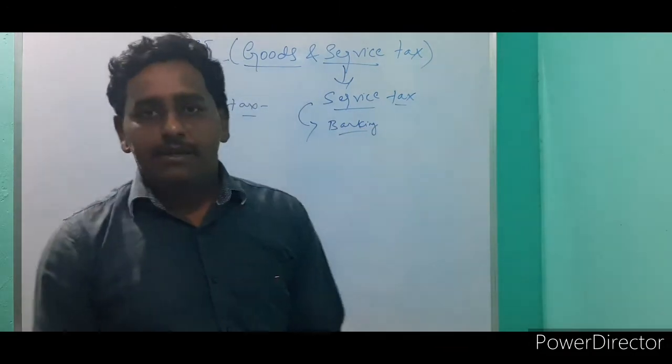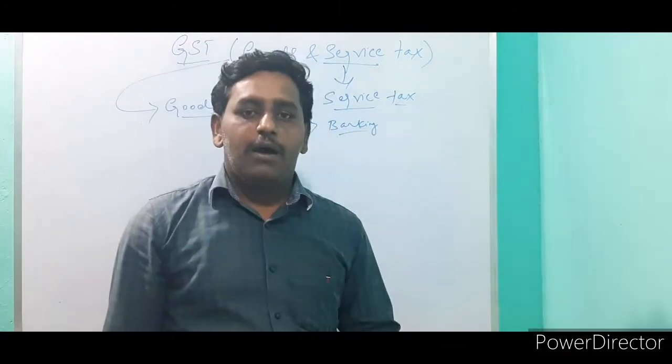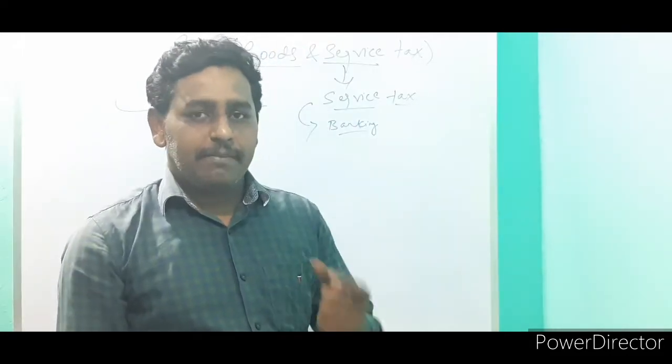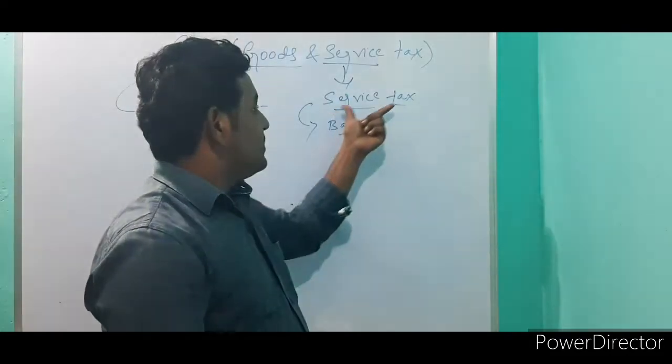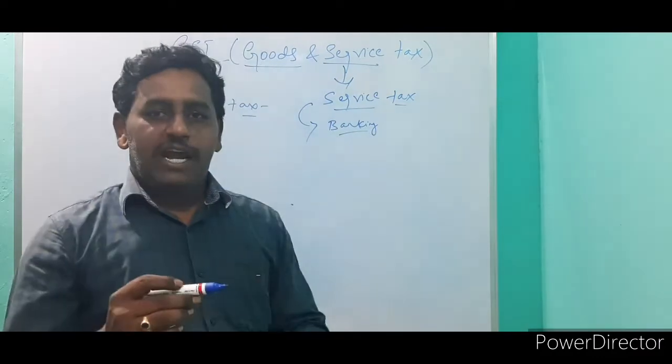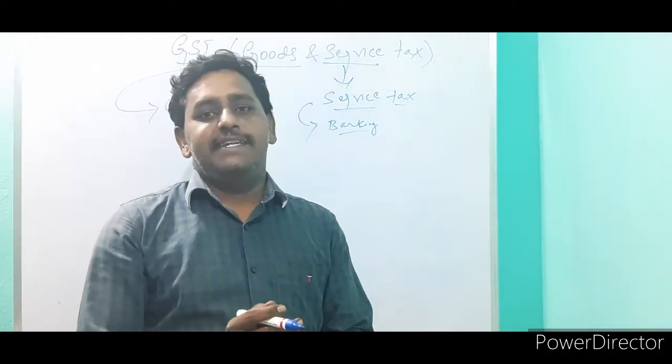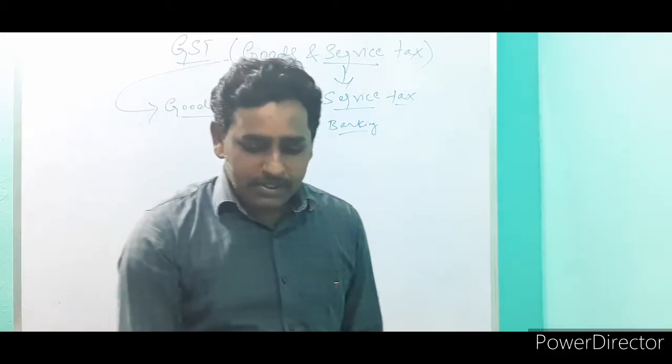Banking system means, if they want to pay tax on money, any securities, bonds like this, that tax based on the banking system is called service tax. So goods and service tax are different, but together we call it GST.